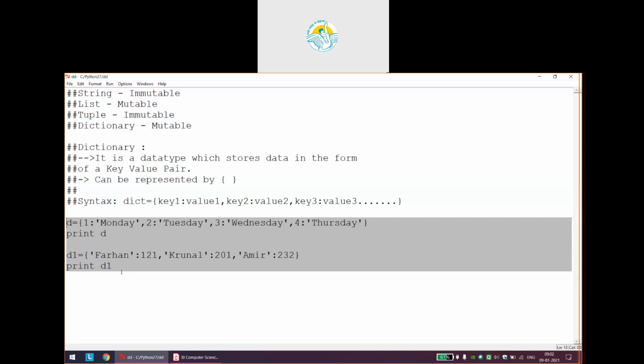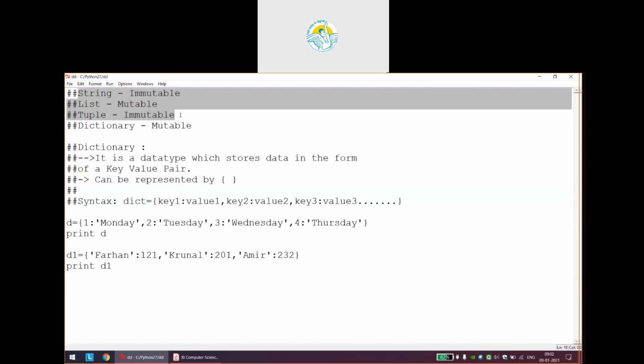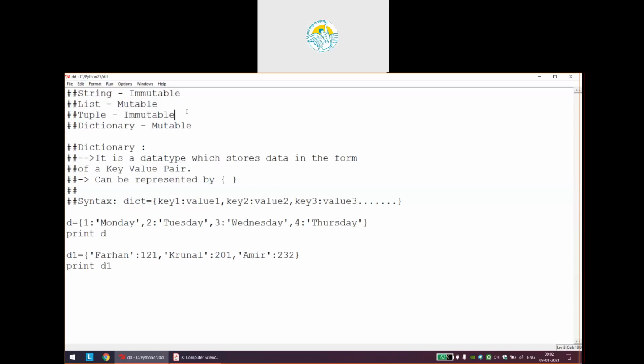Okay. Now coming to the second point, what was the common thing among these three data types? That all of the data types could be accessed by method of indexing. I hope you remember हमने string किया था, हमने list खत्म कर दिया है, हमने tuple खत्म कर दिया है. And what was the common thing among them?